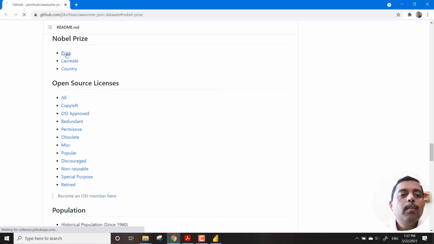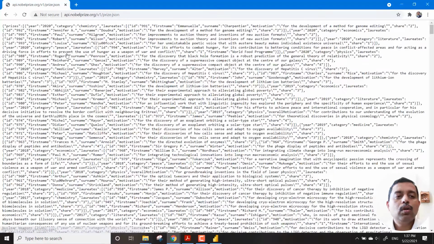If you click on prize, you will see all the data, and you can see that it has the most recent data also. So in 2020, those data points are also over here. That's the beauty of it.